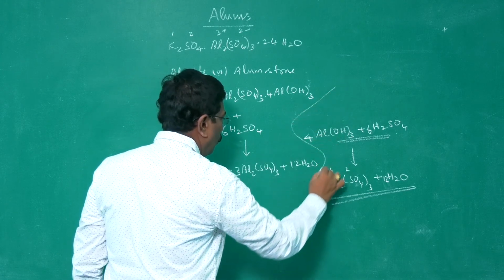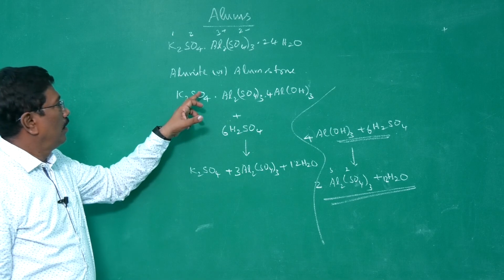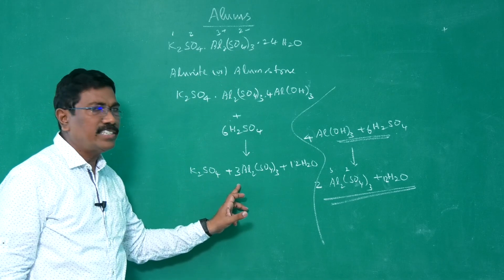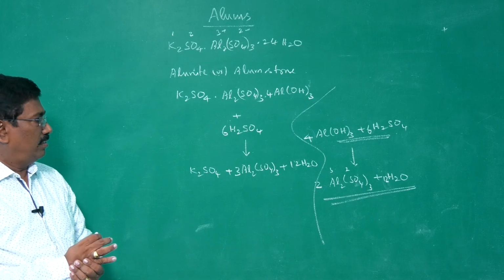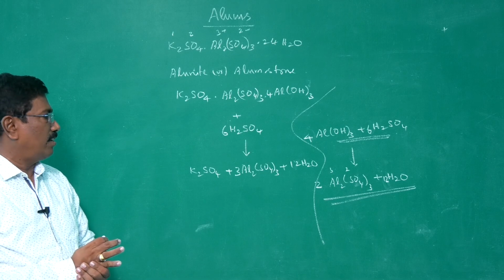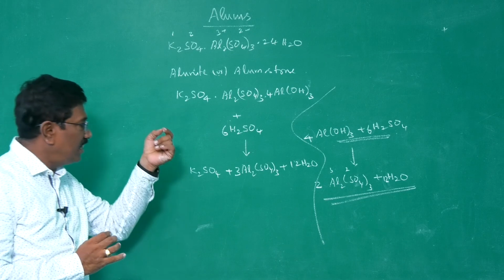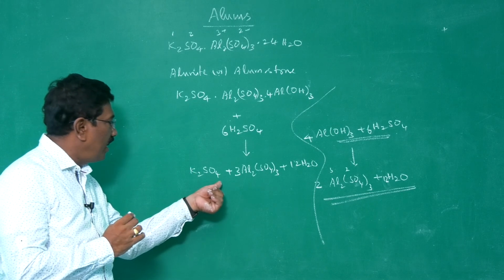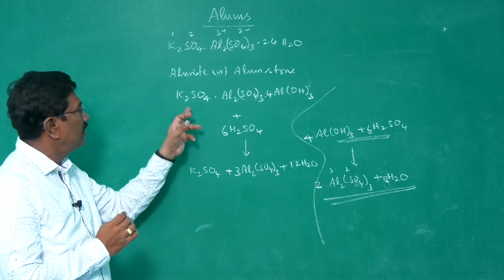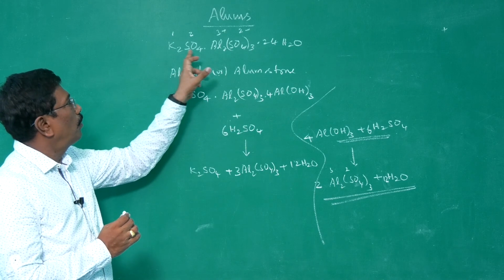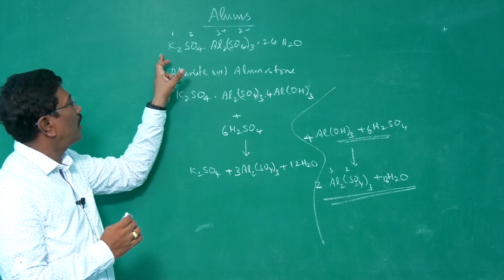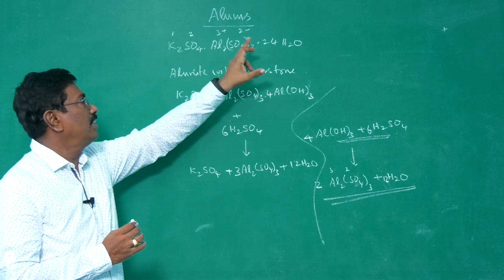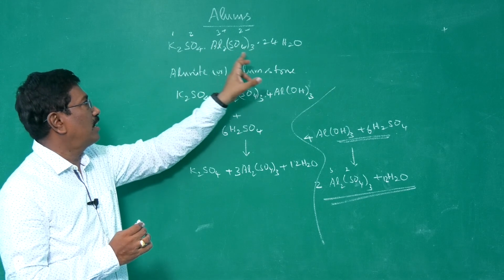So, this is how from alunite we get potassium sulfate and aluminum sulfate and 12 molecules of water as water of hydration. With the solution, if enough quantity of potassium sulfate is added, because to get potash alum, we need potassium sulfate and aluminum sulfate in equal proportions, and then it takes up water of hydration to become potash alum.